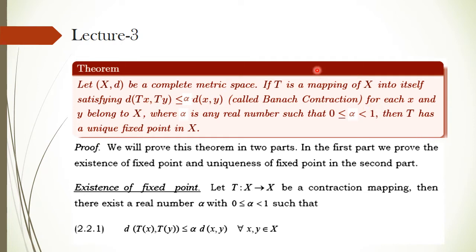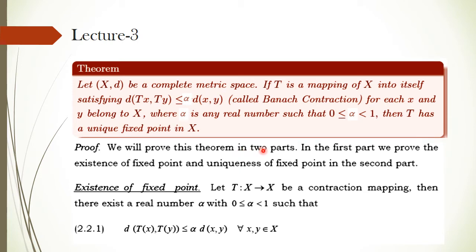So the mapping T satisfies the contraction condition. The contraction condition means that after applying this mapping we get some points, and the distance between these points will be less than the distance between the original points. So basically it contracts. And this is true for every x, y belonging to the set X. Then T has a unique fixed point in X. So if X is complete and T is a contraction mapping, then T always attains a fixed point, and moreover this fixed point is unique.